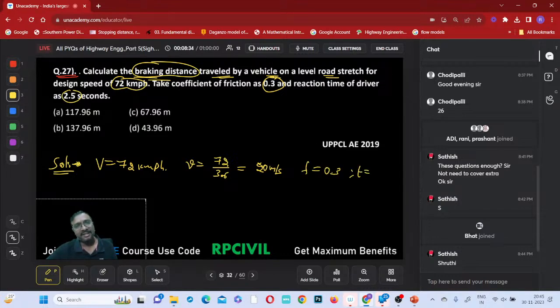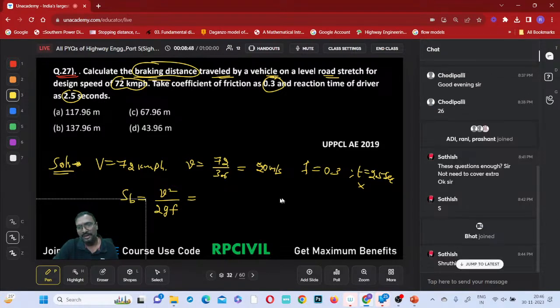Now tell me, in the calculation of this braking distance, is any reaction time required or not required? Reaction time is not needed, right? Is any gradient given in the question? No gradient is given in the question, right? No brake efficiency is given, right? Directly we have to use this formula, right?